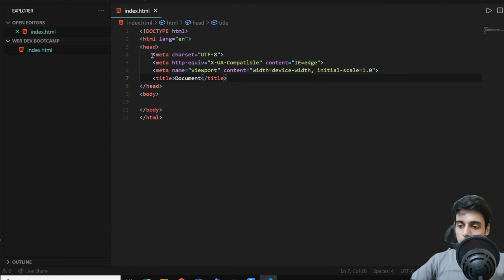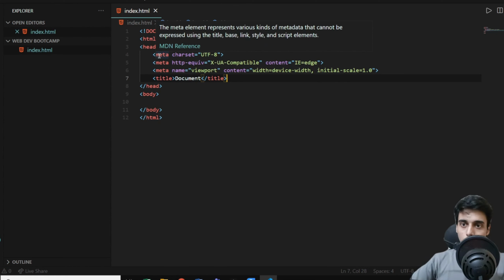Now what is this meta tag? Is it related to Facebook or meta universe in general? No. Meta simply means data of data. Now what does that mean? It might sound confusing. Yes, it is confusing, but let's just break this concept. Okay, what is data? Data is a collection of information, right? That is what data is.